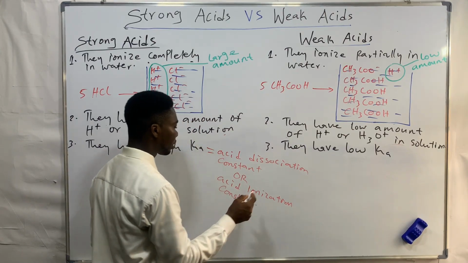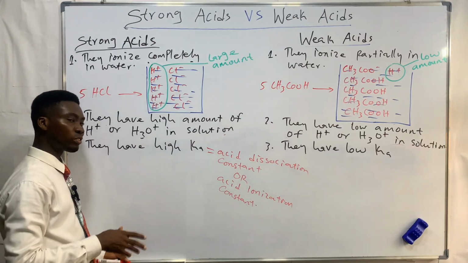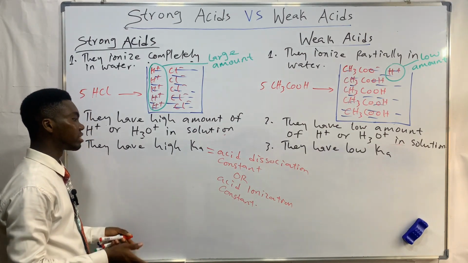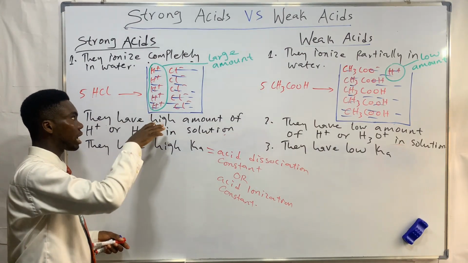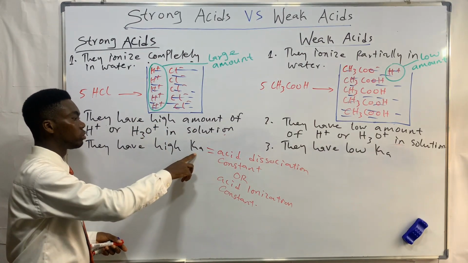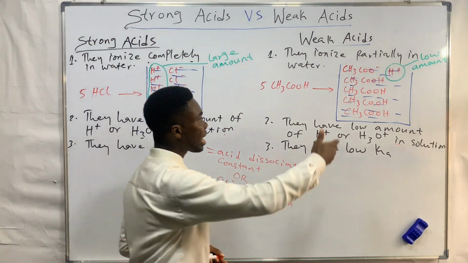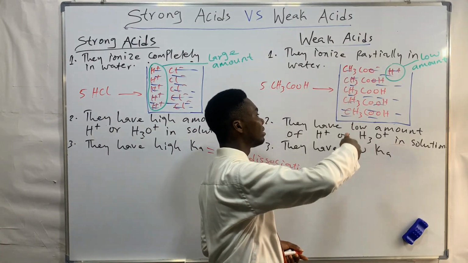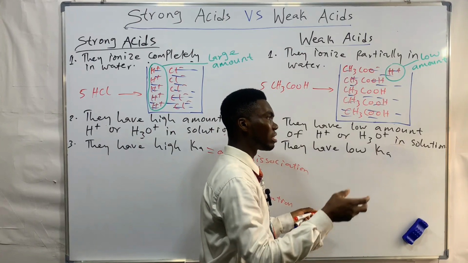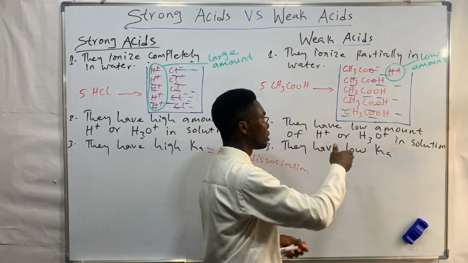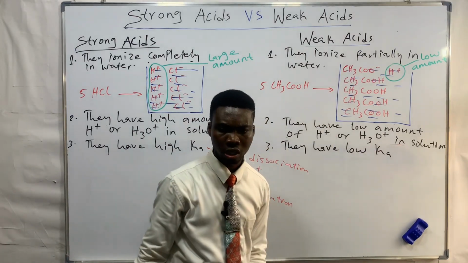Now, strong acids ionize completely in water, right? They dissociate completely in water. So that's why they are going to have a high Ka. For weak acids, because they ionize partially in water, because they dissociate partially in water, they are going to have a low Ka. You get it? It's commonsensical to think that way.